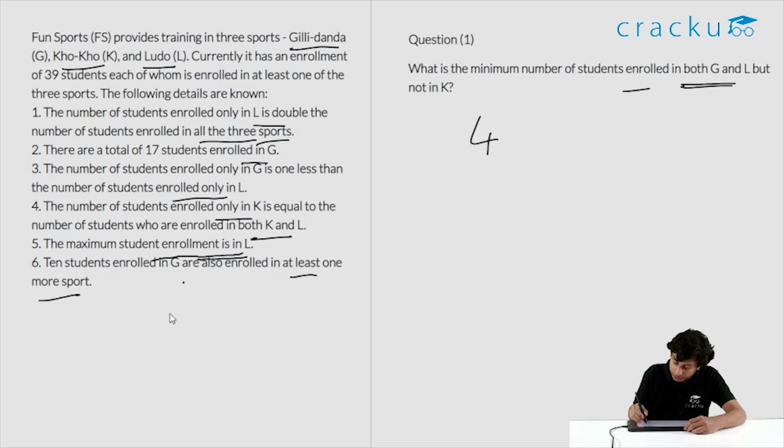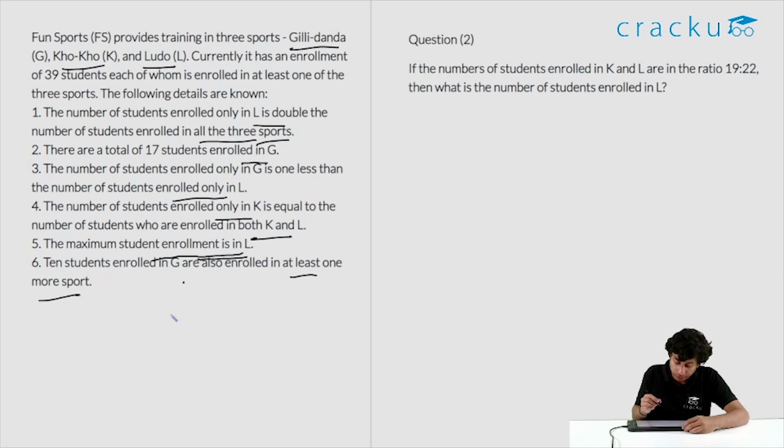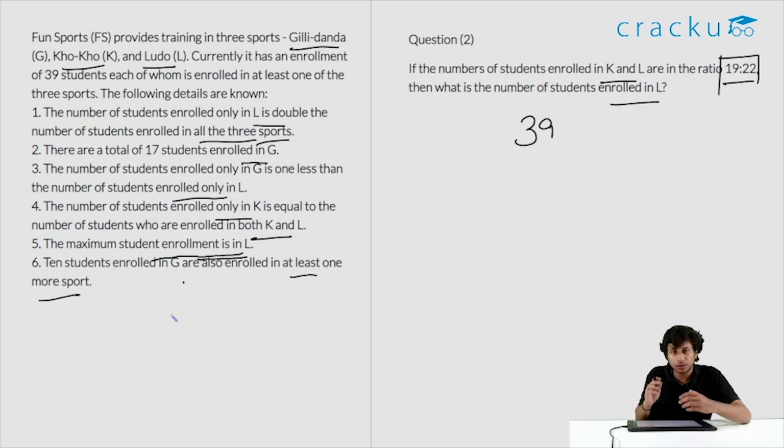Let's look at the next question. Let's look at the second question. If the number of students enrolled in K and L are in the ratio 19:22, what is the number of students enrolled in L? So as soon as you see this big number 19 and 22, overall students itself is 39. So it will immediately tick you off that this is the number of students enrolled in K, this is the number of students enrolled in L. So naturally the answer will be 22 immediately.